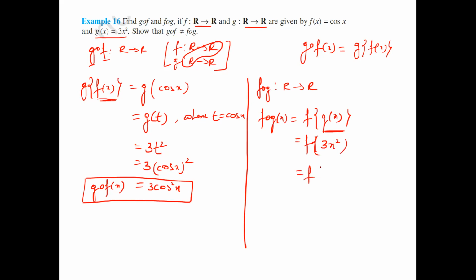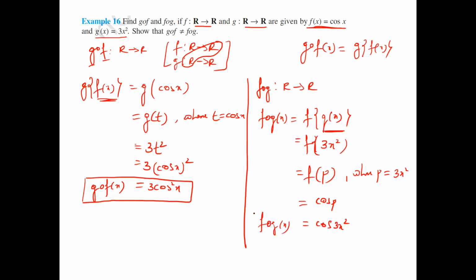Now I write this as p, f of p, where p equal to 3x square, meaning this entire quantity I will replace by p. Now what is the f of p value? f of x is nothing but cos x. In place of x, p, then we get cos p. Now what is the p value? 3x square. So this is f composition g of x.